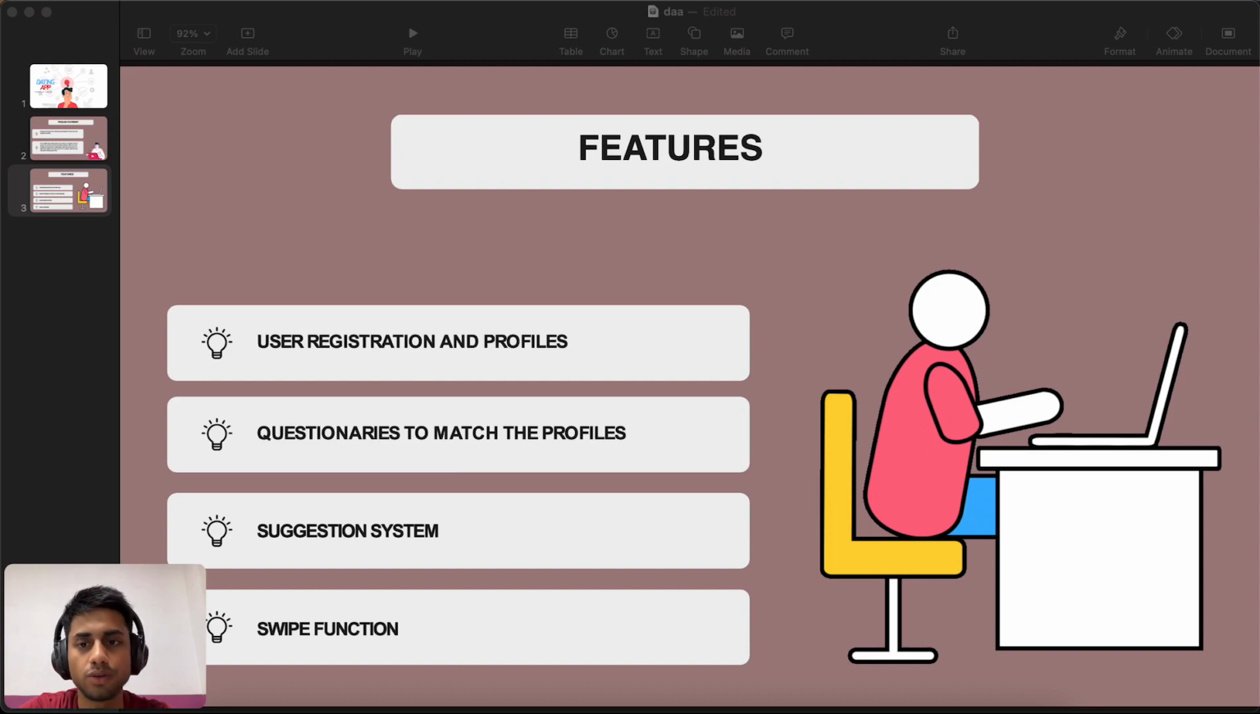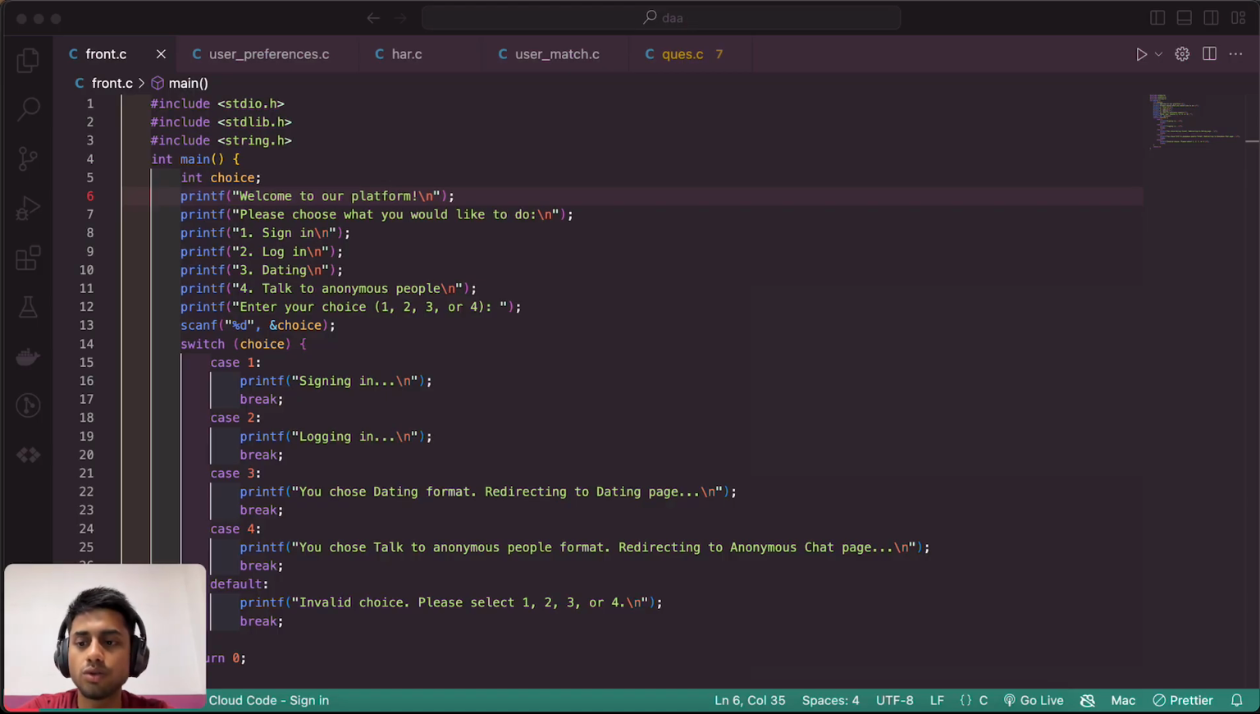Okay, so this is the code for user registration and profile. We use switch cases: int main, int choice. We define a choice variable, and here we give some options: welcome or profile, sign in, login, dating, and talk to anonymous people, according to the user's choice. If the user presses 1, it goes to the sign in page. If they press 2, it goes to the login.